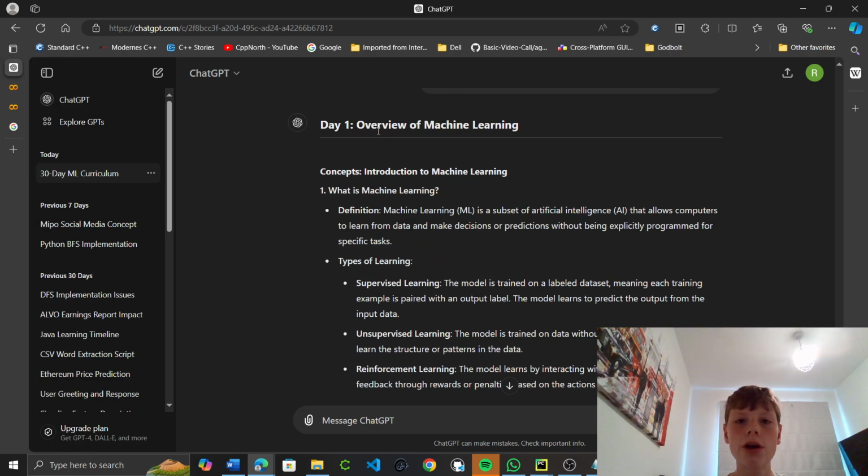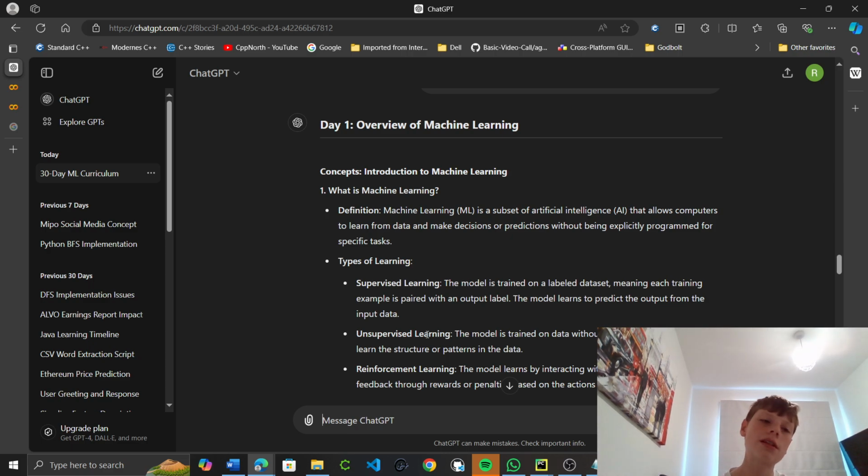Okay, so overview of machine learning. What is machine learning? Machine learning is a subset of artificial intelligence that allows computers to learn from data and make decisions or predictions without being explicitly programmed for specific tasks. So there's supervised learning and unsupervised learning. And there's reinforcement learning. So the model is trained on a labeled dataset, meaning each training example is paired with an output label. The model learns to predict the output from the input data.